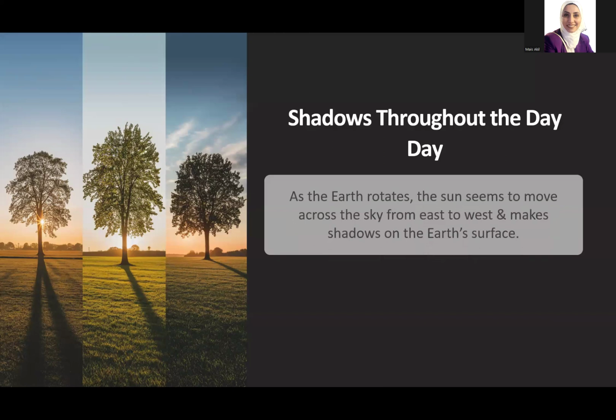As the earth rotates, the sun seems to move across the sky from east to west and makes shadows on the earth's surface. What causes a shadow is that when an object blocks the sunlight, it causes a shadow. And as you see here, the sun is in different positions in the sky, and also the shadows are in different positions.